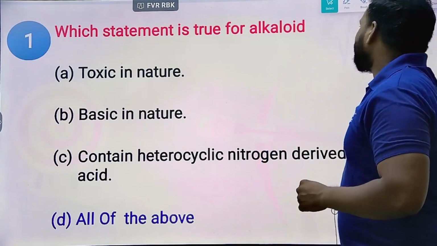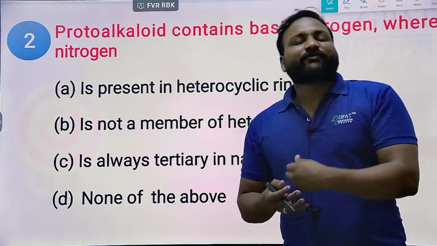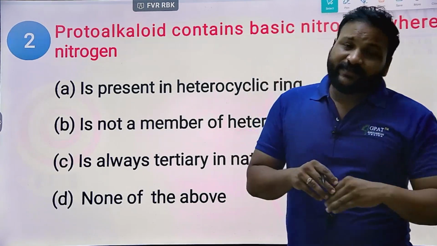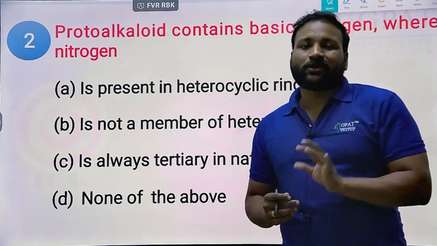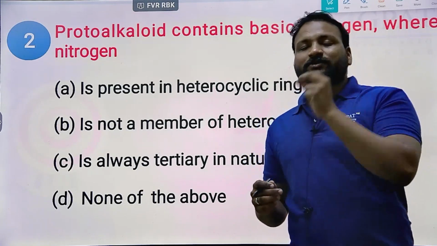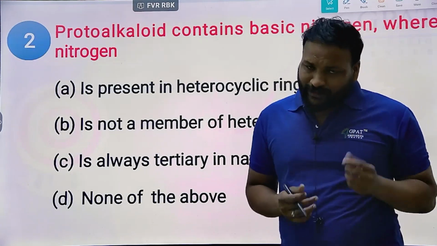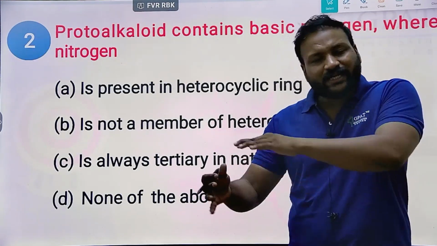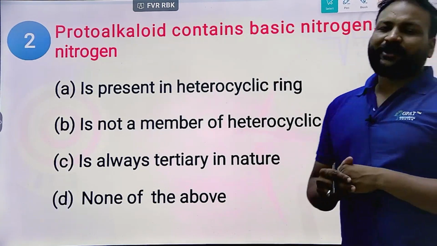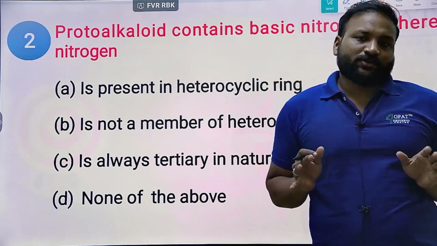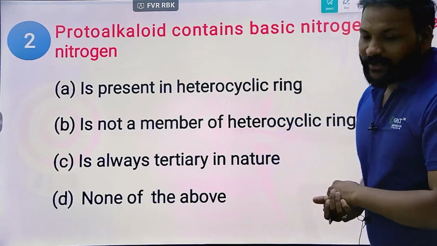Next question. In the classification of alkaloids, we have classified them into three major types: true alkaloids, proto-alkaloids, and pseudo-alkaloids, based on the structure and the position of the nitrogen atom, because an alkaloid itself is a nitrogen-containing heterocyclic ring. Now tell me, what is a proto-alkaloid?